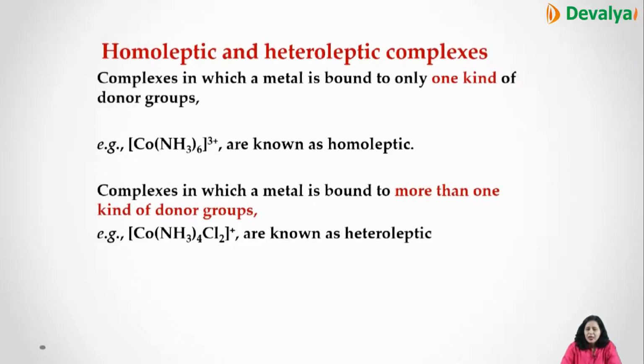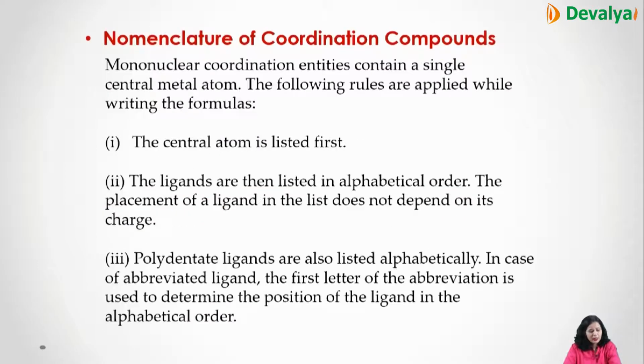Now homoleptic and heteroleptic complexes. If only one kind of donor atom is there, it is homoleptic. If more than one kind of donor atom is there, it is heteroleptic. Like here, all ammonia is present, so this is homoleptic. And heteroleptic is when you have ammonia as well as Cl2, that is your heteroleptic complex.